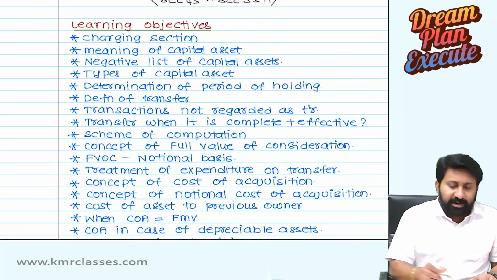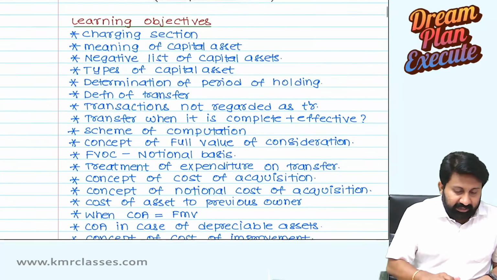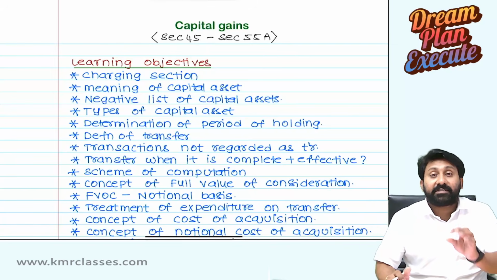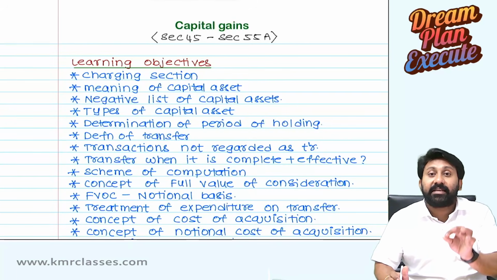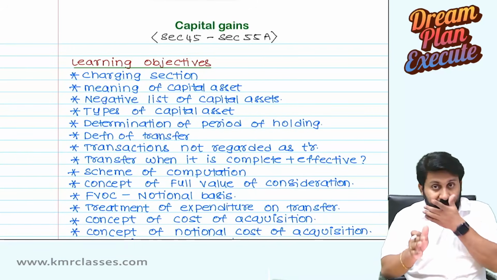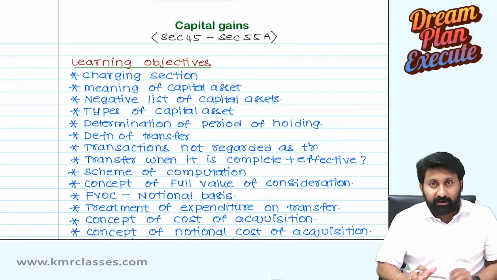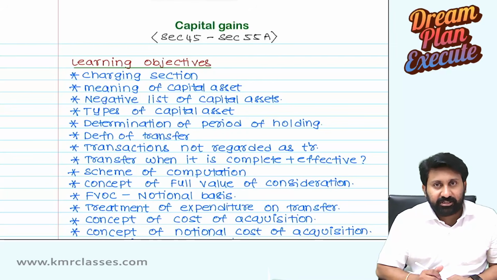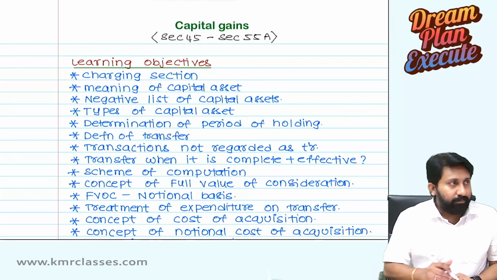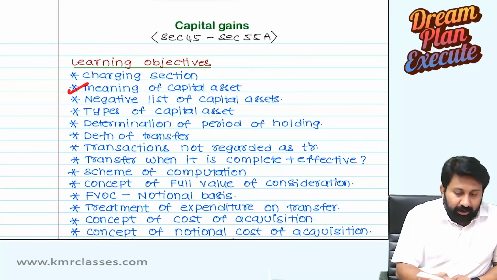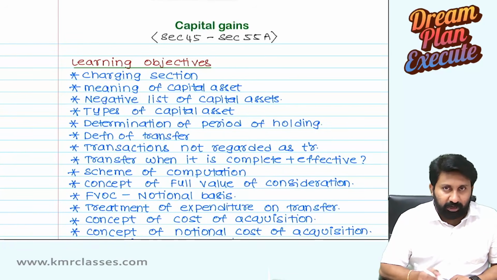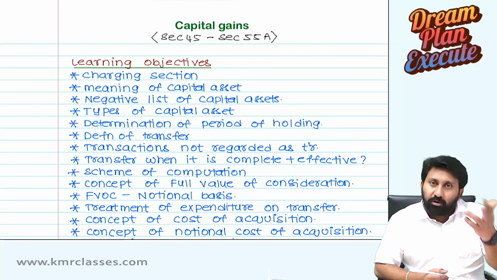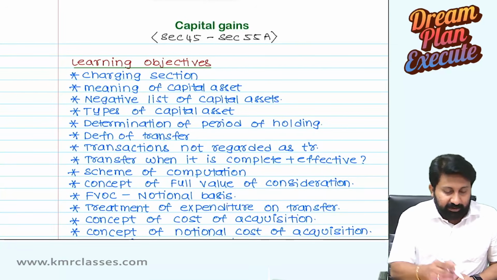So how to understand? These are all the learning objectives of the capital gains chapter. Let us see one by one. First, have clarity on the overview or scope of this chapter. Charging section, section 45(1). Meaning of capital asset, section 2 clause 14, we will read. What is a capital asset? If that capital asset is transferred, then only the capital gains chapter will get attracted.